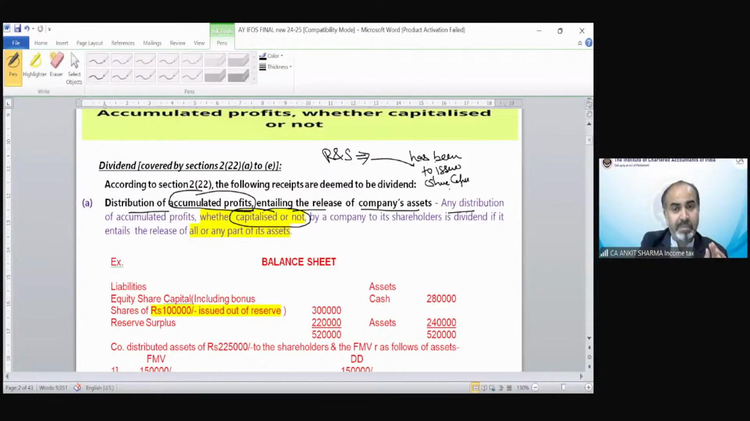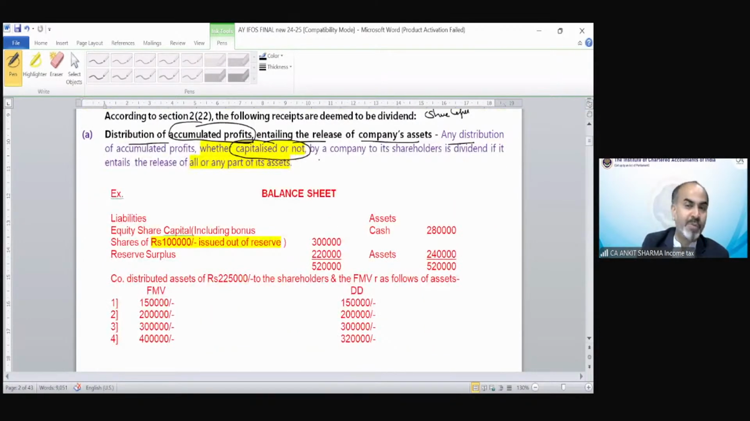So for the purpose of accumulated profit, we will take the reserve and surplus, and if any part of this reserve has been utilized to issue shares, that part is also going to be added back. That will be called accumulated profit. Do not worry, with the help of an example, you will understand each and everything. So if any asset has been distributed, then up to the amount of accumulated profit, that is going to be treated as deemed dividend. Now, understand with the help of an example.